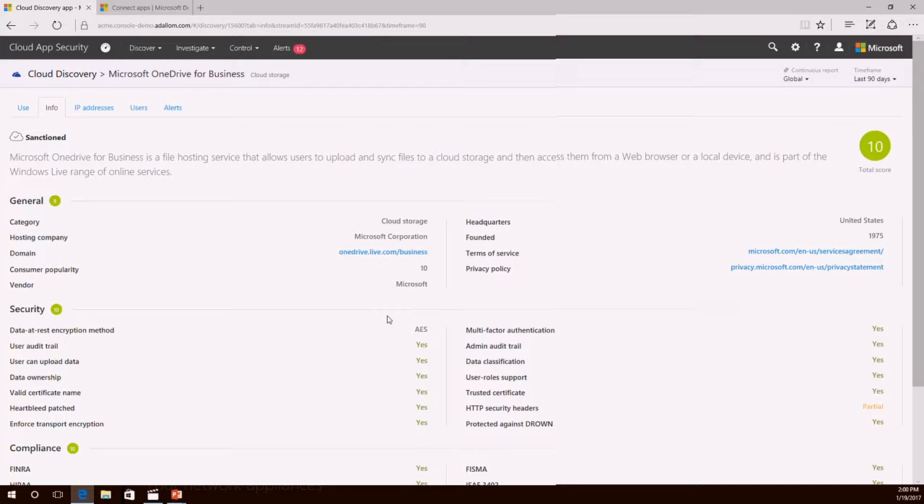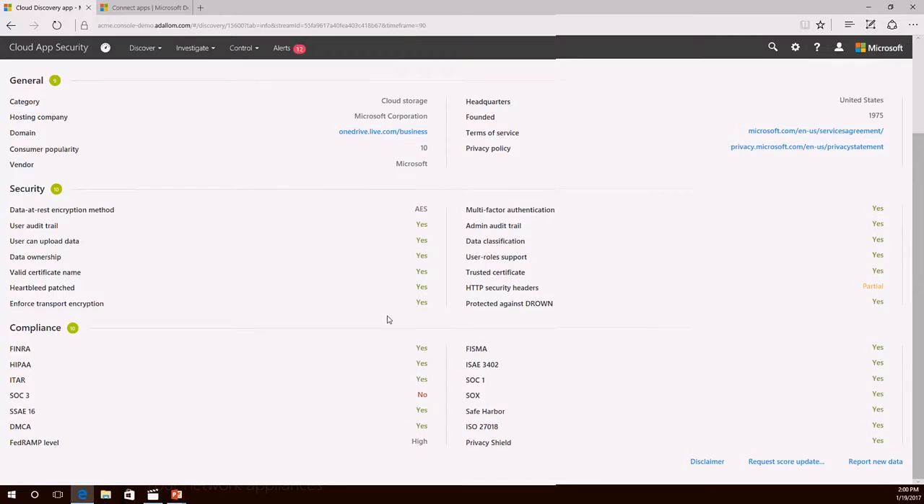And so we also look for different security characteristics. Do they maintain an audit trail? Do they maintain valid certificate names? Do they enforce encryption at rest, encryption in flight? Have they advertised compliance with various alphabet soup algorithms? Are they HIPAA compliant? Are they ITAR compliant? Yes, yes, no, no, no. Are they FISMA? Yes, yes, no, no, no. And you get this information for every application that we recognize inside of your log files.